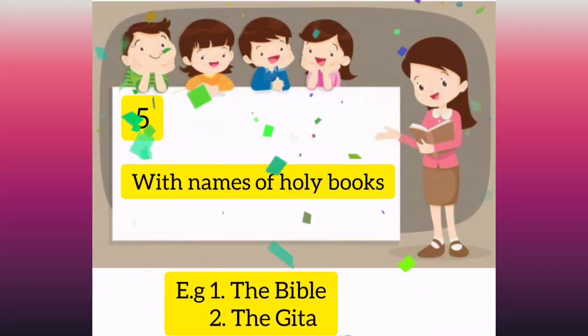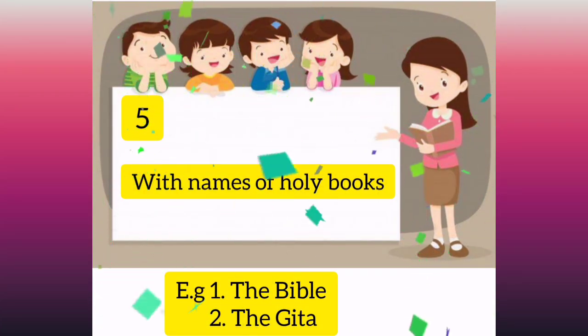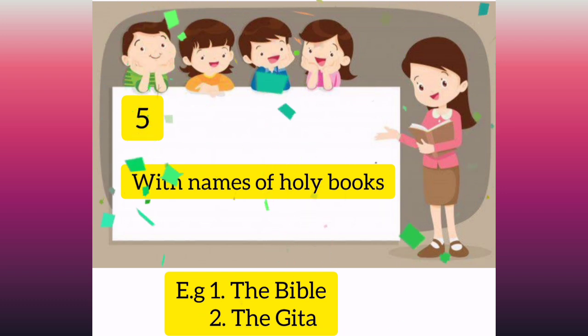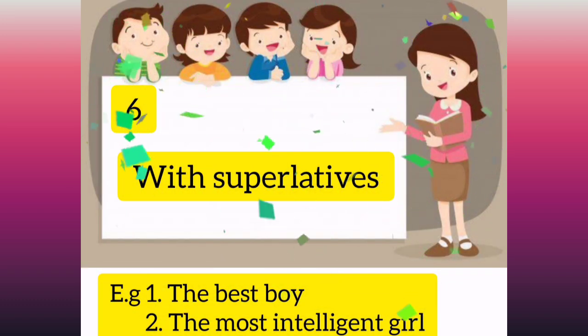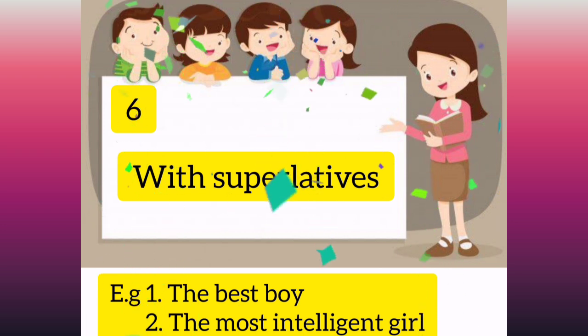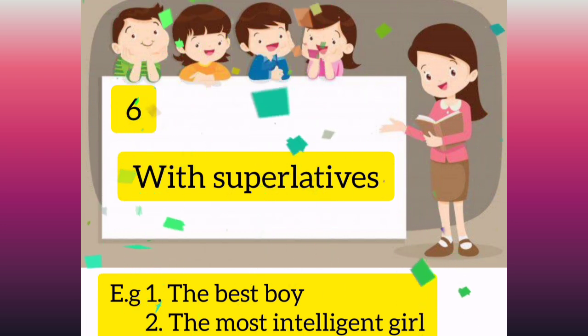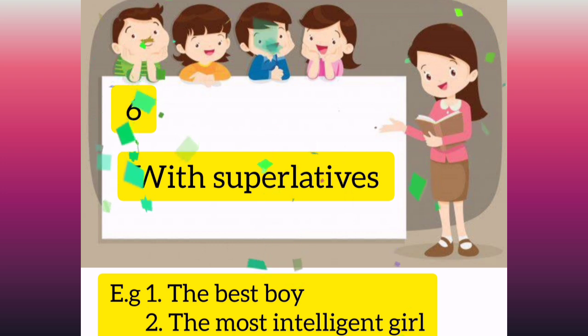With names of holy books. Example, the Bible, the Gita. With superlatives. Examples, the best boy, the most intelligent girl.